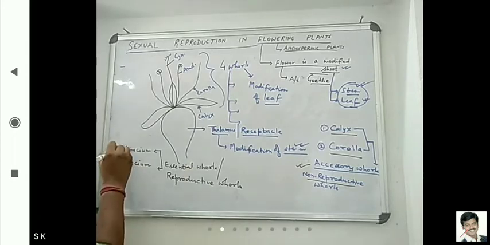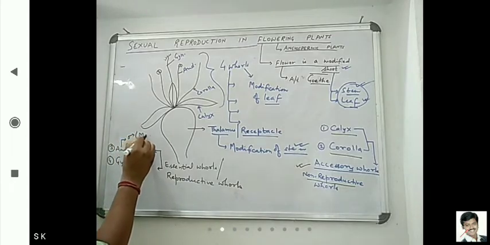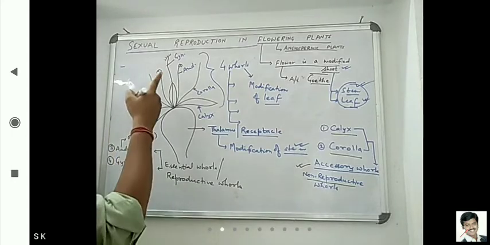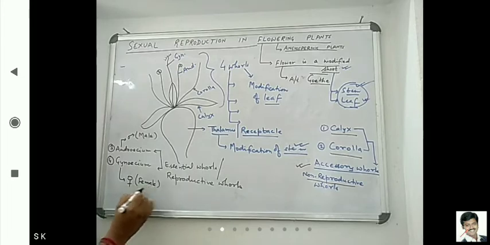Okay, this androecium we already discussed. It is what? The male reproductive organ. This is the symbol of the male reproductive organ of the flower, and gynoecium is female. This is the symbol of the female reproductive organ of the flower.